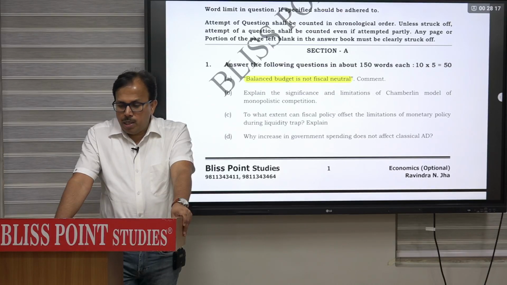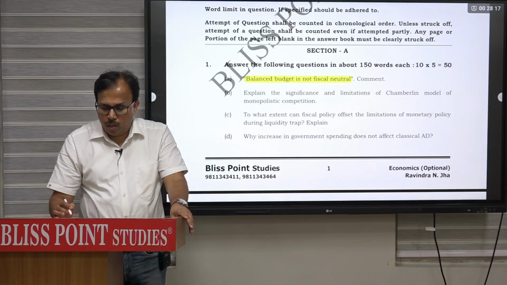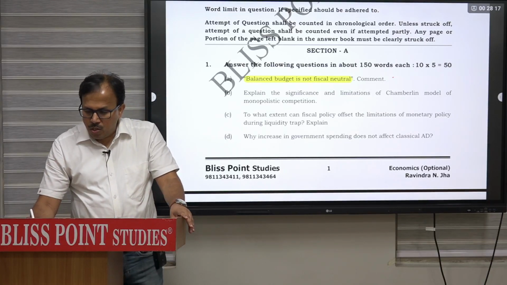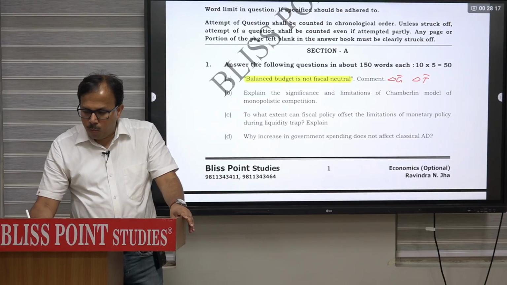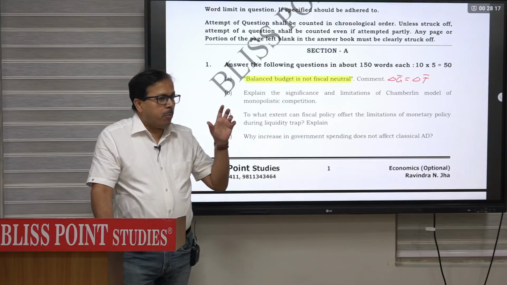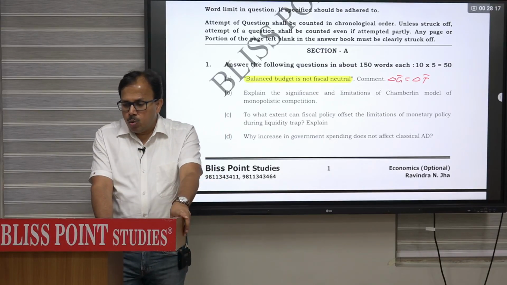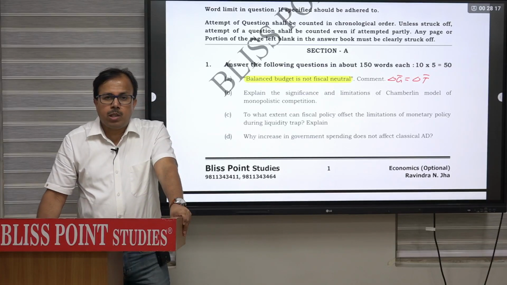So when balanced budget is not neutral, it means even when government expenditure change and tax change both are equal. That means there is change in government expenditure as well as there is change in tax, and both are equal, so that budget is balanced. Still there will be a positive effect on income. That is the meaning of the statement. So in that sense we say that balanced budget is not neutral.